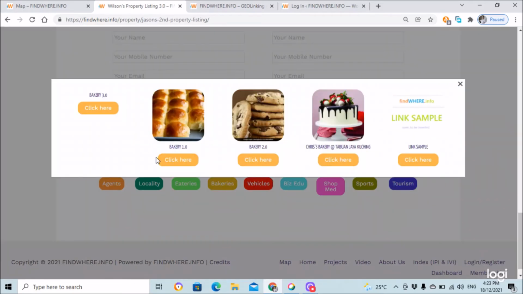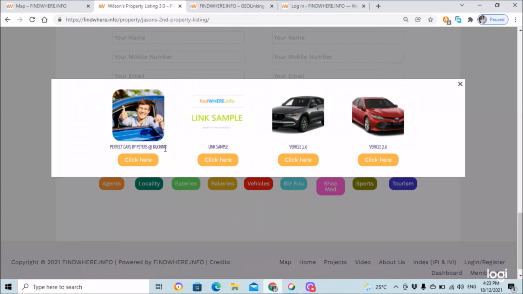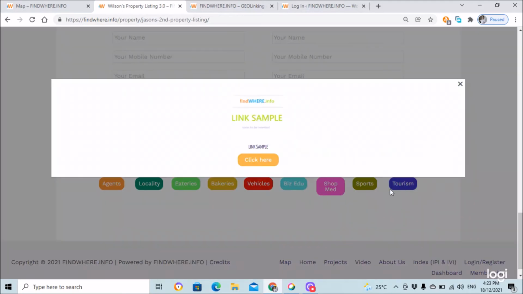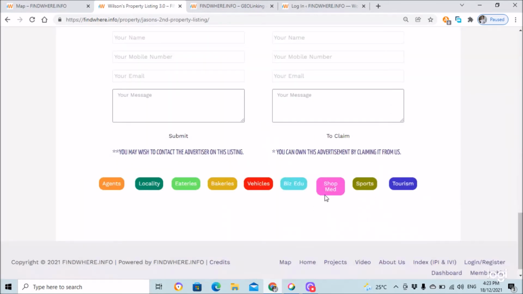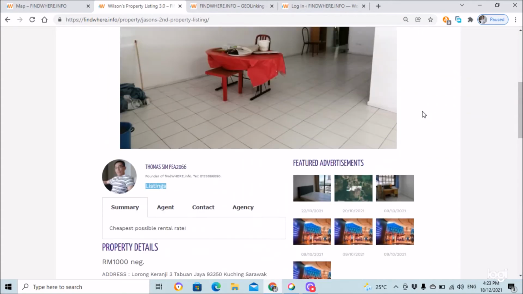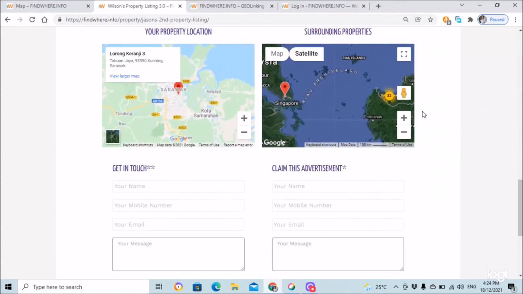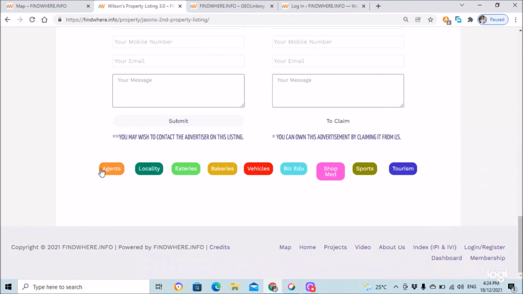Similarly, there are many bakeries in the location, and vehicle outlets for sale. So the idea is each visit allows a visitor to see the advertisement, its core purpose, as well as get to know all the surrounding ad linkages of the different types of amenities.